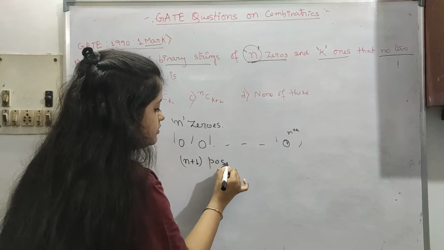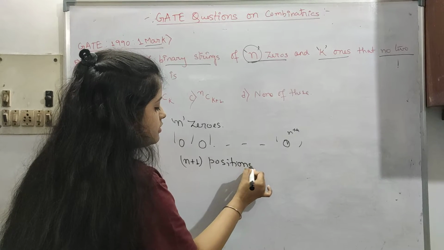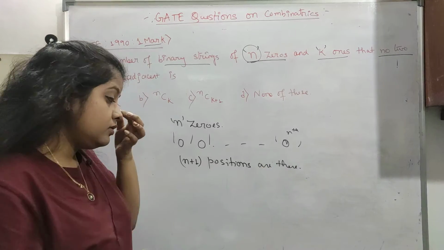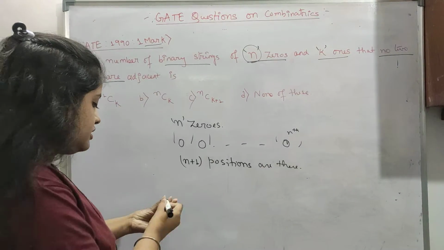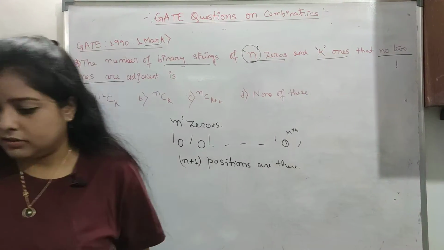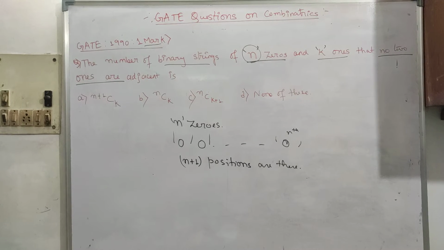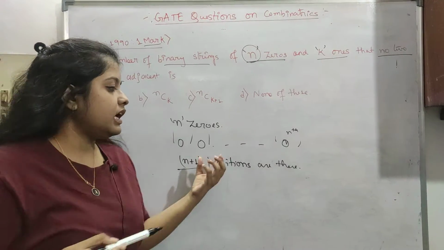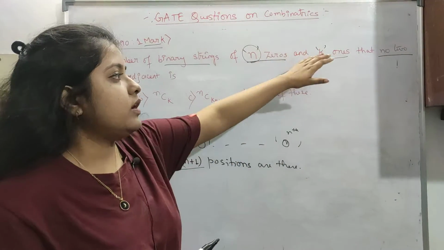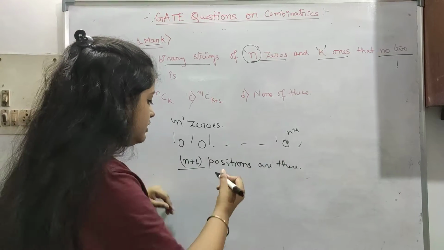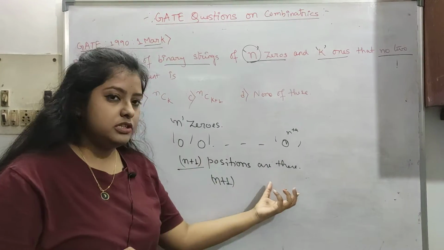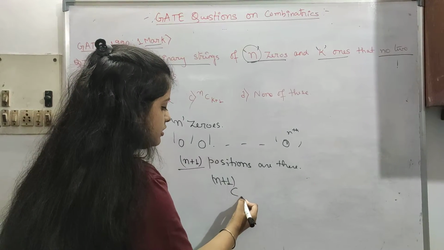So in these n plus 1 positions, we can put k ones. n plus 1 is the total number of positions, and among these we can put k ones.